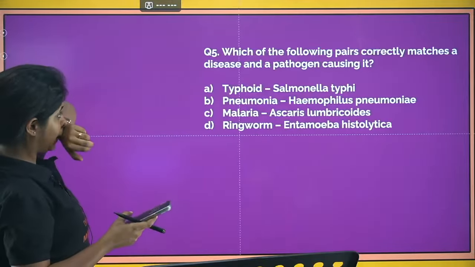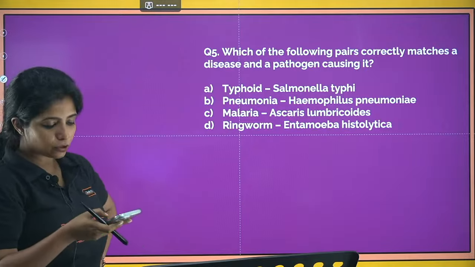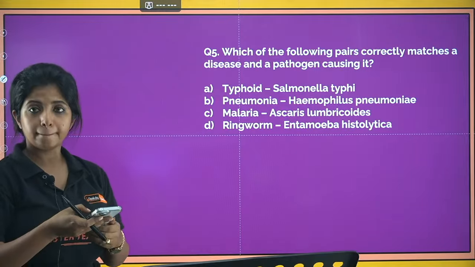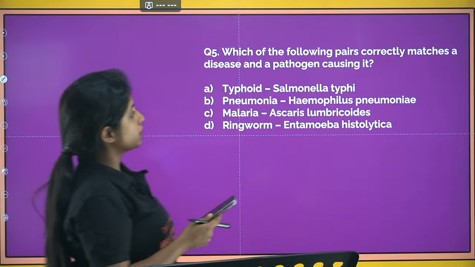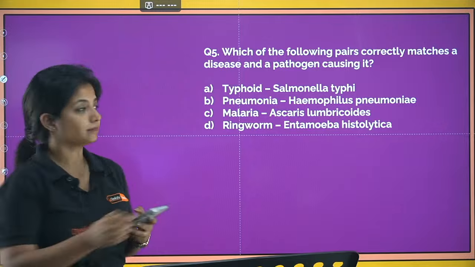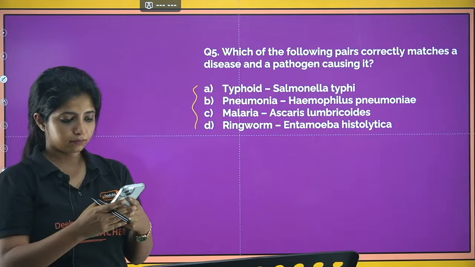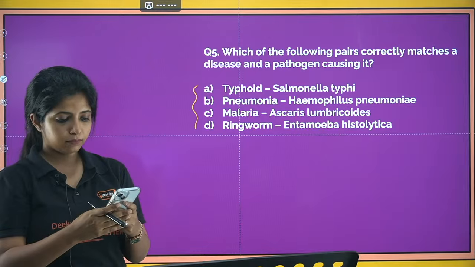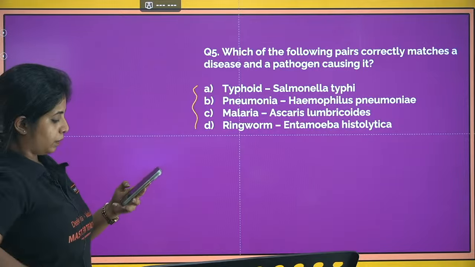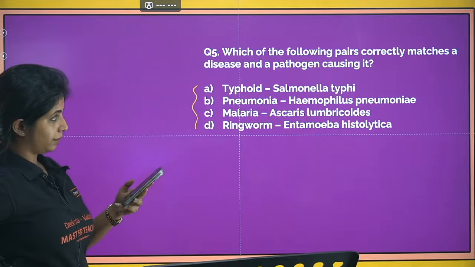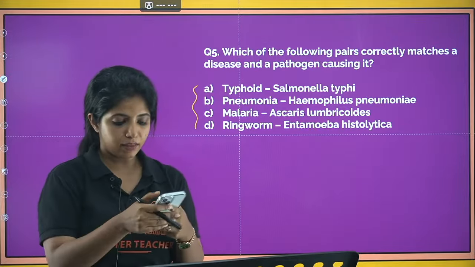Cool. Next thing, which of the following pairs correctly matches a disease and a pathogen causing it? Any guesses over here? Correctly matches a disease and the one that causes it.